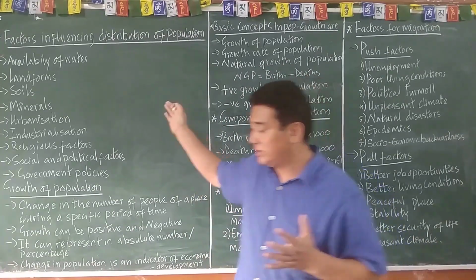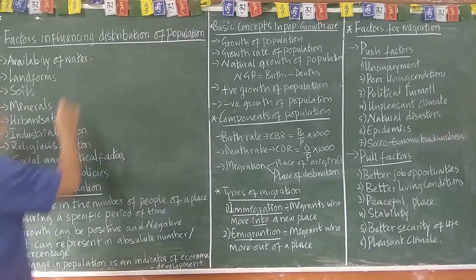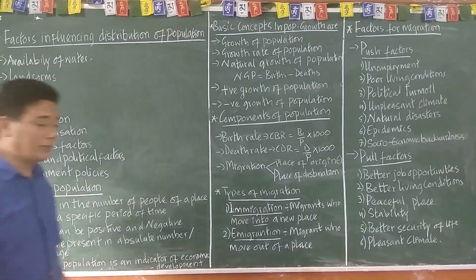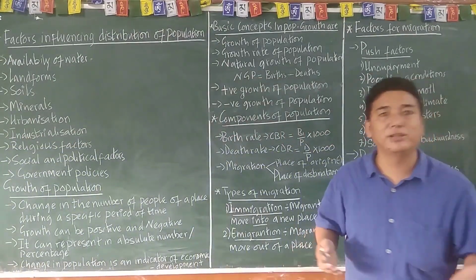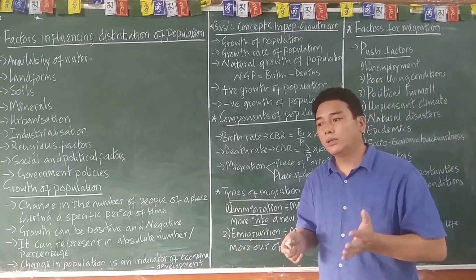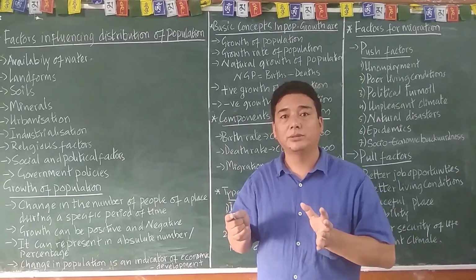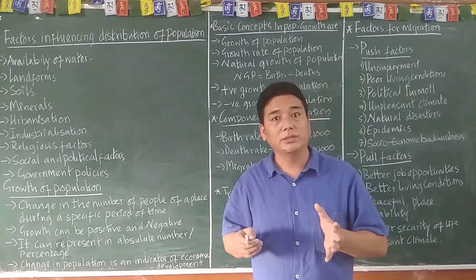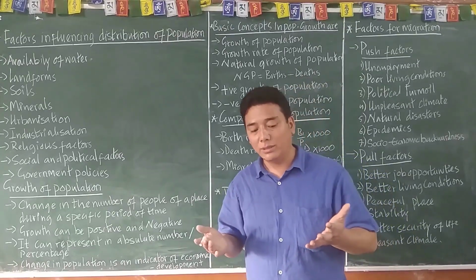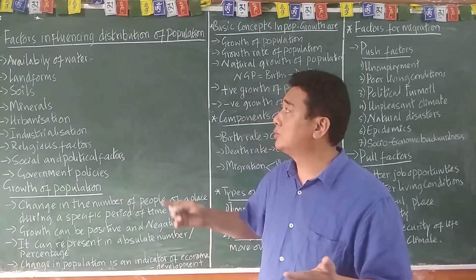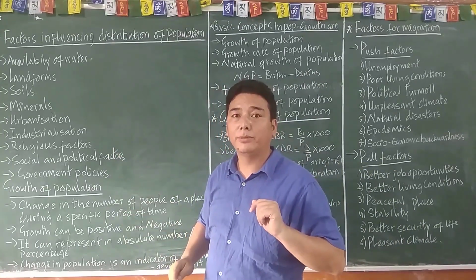So I've listed over here. The first one is the availability of water. As you know, world civilization has taken place near the water. That speaks to what is important for humankind, for its economic activity, livelihood, or survival, and it's one of the basic things. So wherever there is availability of water, you will find more people. Is it clear?